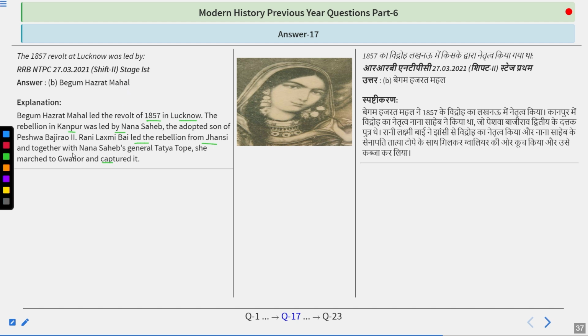Her husband was Wajid Ali Shah, and he was the Nawab of Awadh. Remember one more thing: Wajid Ali Shah's state, Awadh, was acquired by the British on the basis of misgovernance.